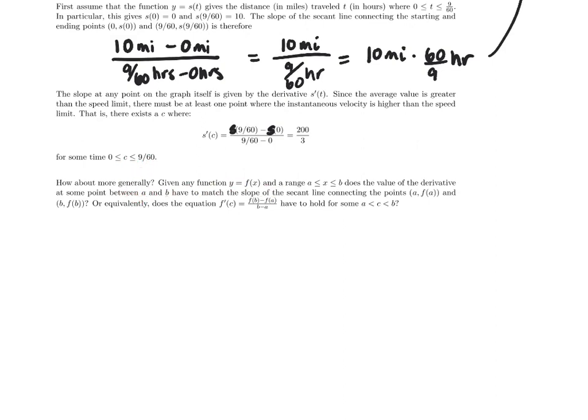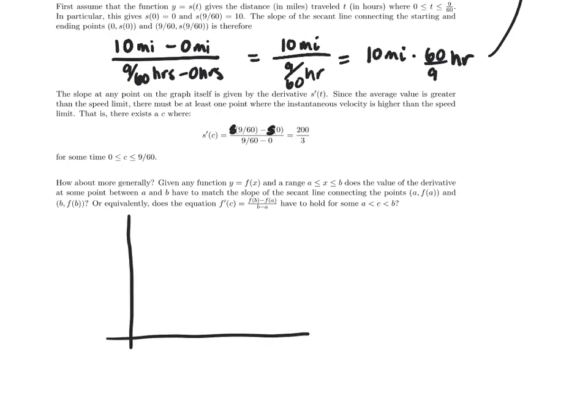So we're going to talk about this more generally, not with a position function, but with any function. We've got y equals f of x and a range from a to b. Does the value of the derivative at some point between a and b have to match the slope of the secant line connecting our endpoints? So we're asking, does f prime of c equal f of b minus f of a over b minus a have to hold for some c between a and b?